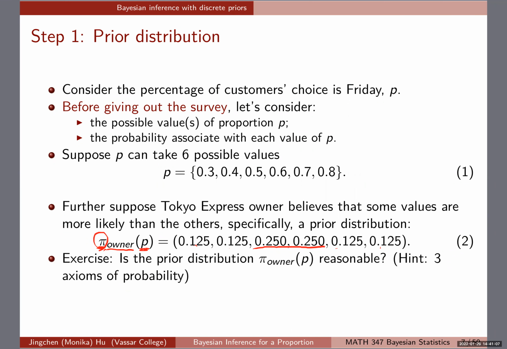Okay. My hint here is that there are 3 axioms of probability. They're all disjoint, right? Do they add up to 1? That kind of stuff. So take a moment to think through and reflect and talk to neighbors, and then we will resume from there.